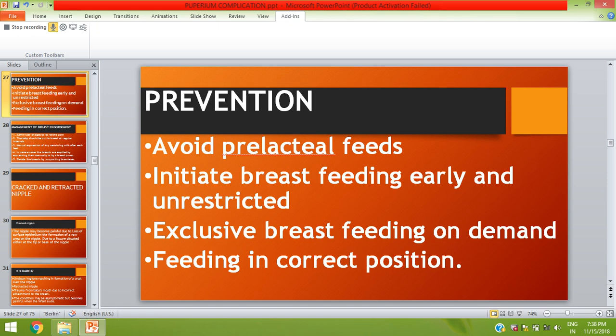Then next is initiation of breastfeeding as early and unrestricted. There are two methods of providing breastfeeding: breastfeeding on demand, whenever the baby cries, and the other is at fixed times, where some mothers give the feed every 2 hours. The next is exclusive breastfeeding on demand. The next is feeding in the correct position, which is also a very important factor for the prevention of breast engorgement.